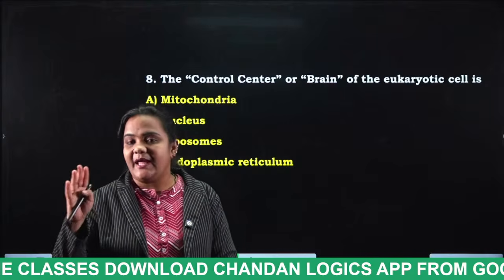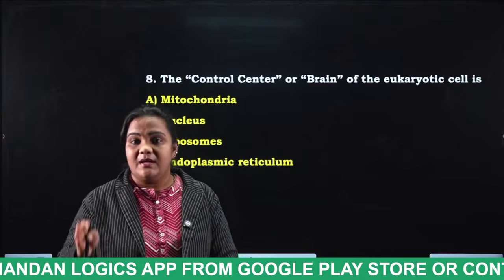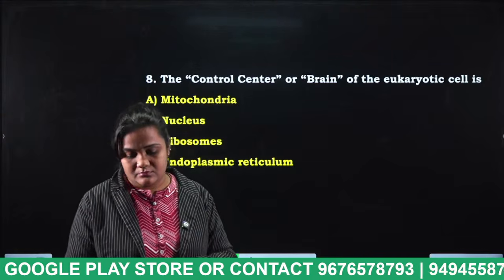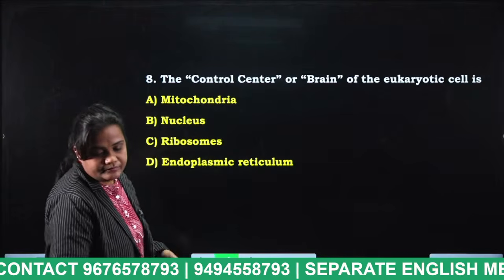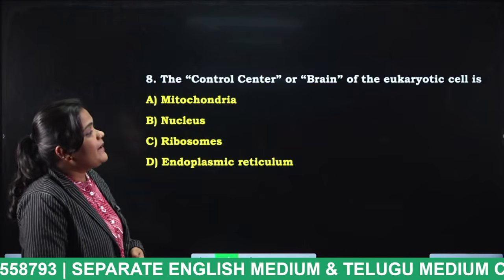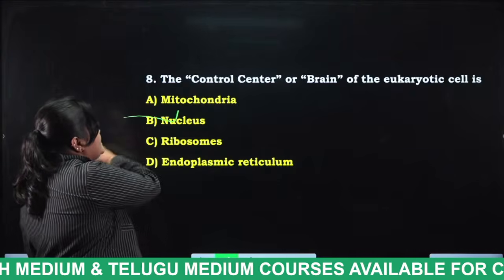If we take general science, from biology, what is the answer, students? Tell me. The control center or brain of the eukaryotic cell is, very good, the nucleus.